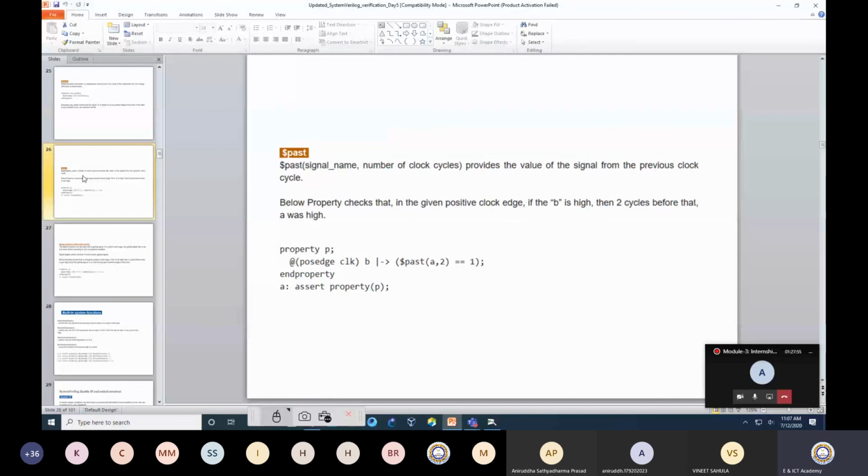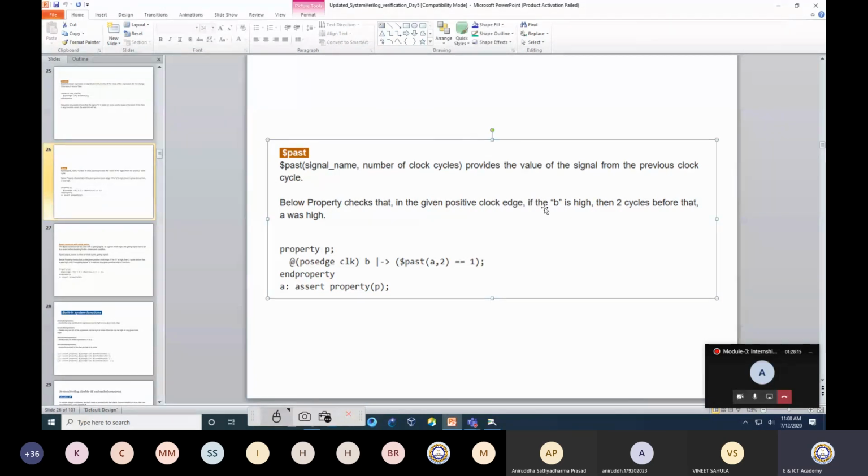Now, this is something interesting: $past. Now, I would like to go back in my clock cycles and verify some event. Maybe presently B is high. Now just observe this property.